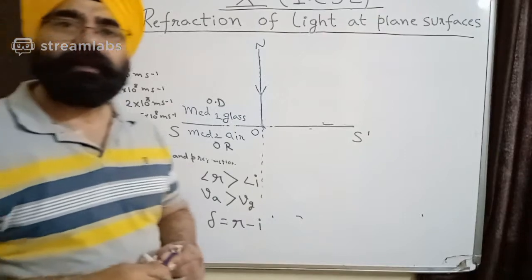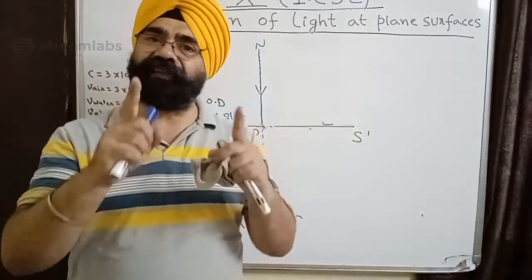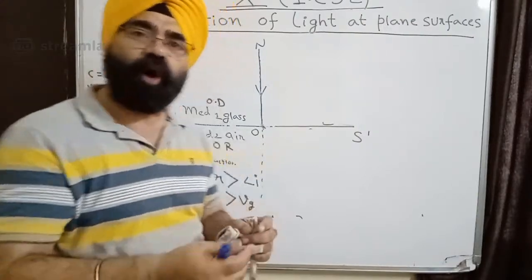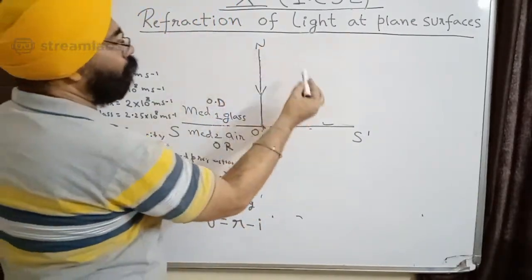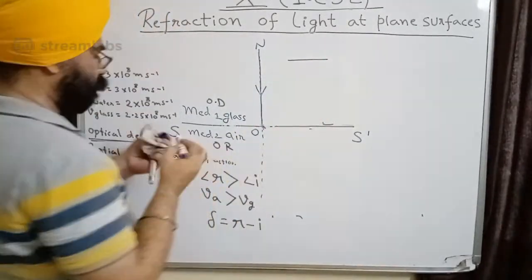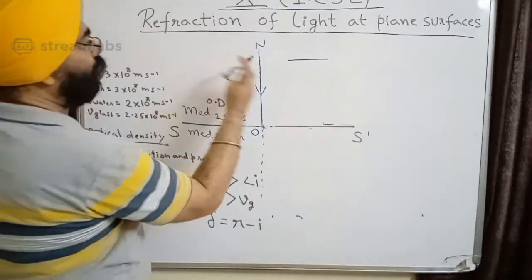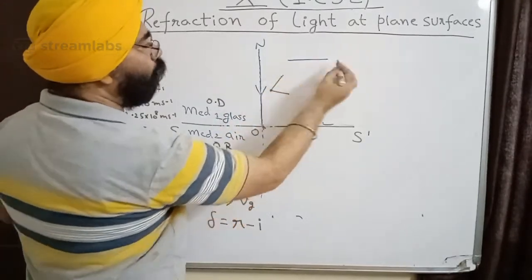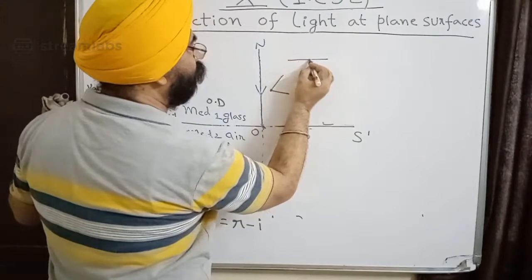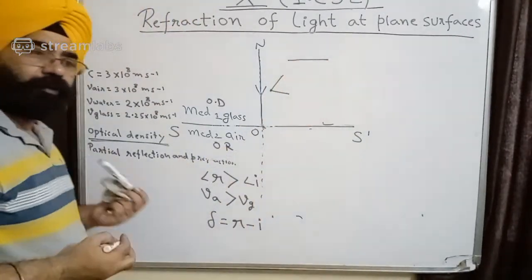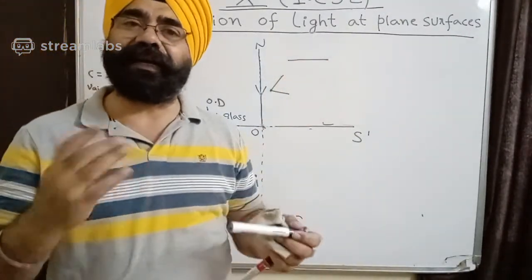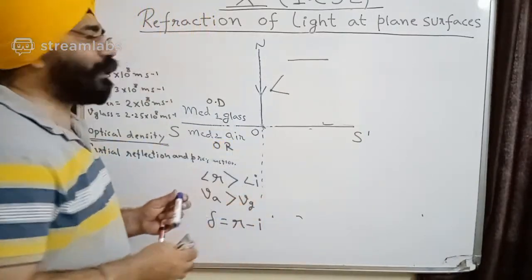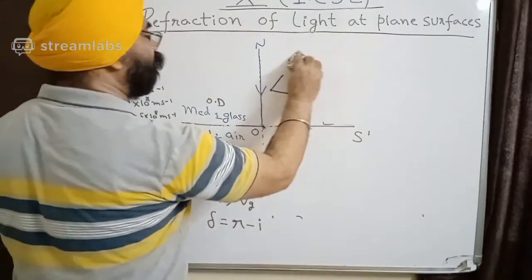I told you, what is the angle of incidence? The angle of incidence is the angle made by the incident ray with the normal. Okay, so this is a normal. I have one line over here. I have to have two lines for making an angle. This is one ray, this is the other ray. Now one ray is this one and the other ray is on top of that. You saw the blue ray and now the black ray is on top of that. What is the angle? The angle is 0. They are not making any angle. One ray is on top of the other ray.